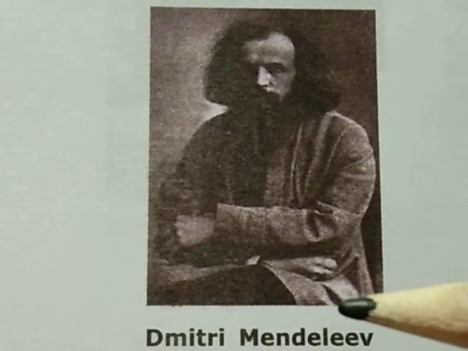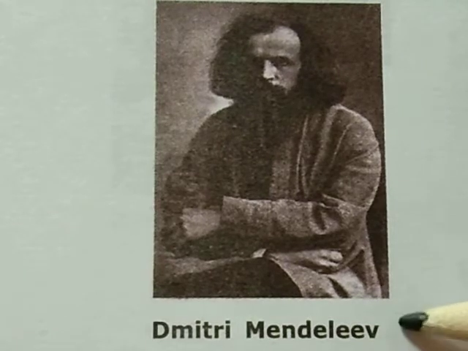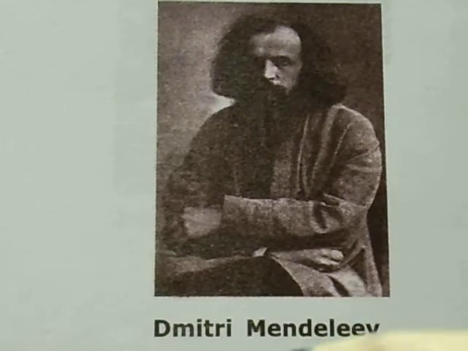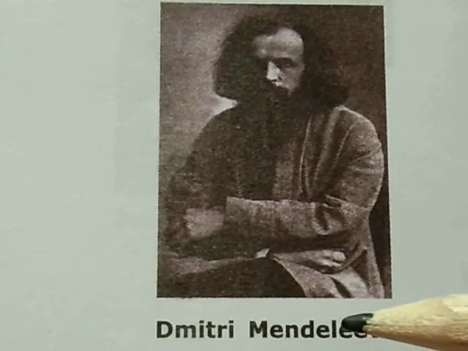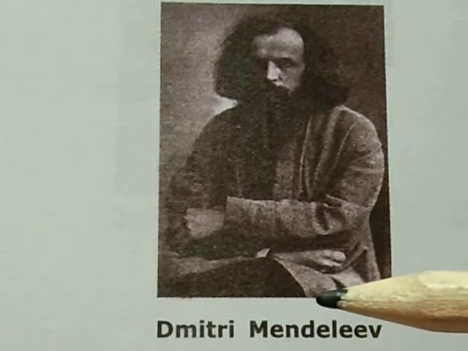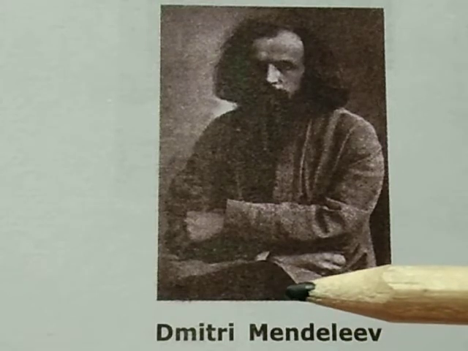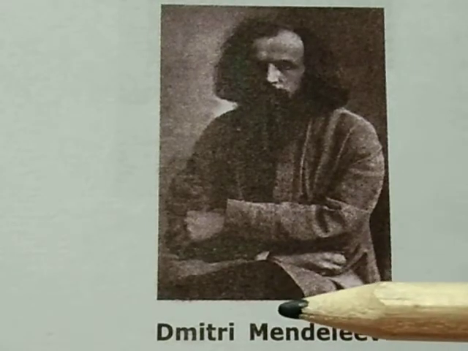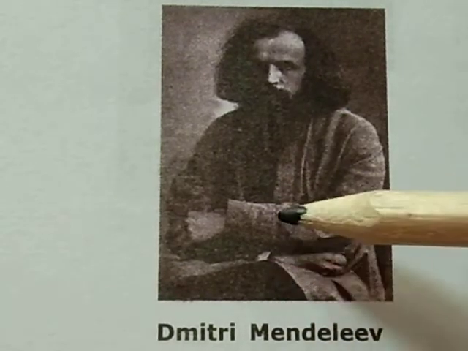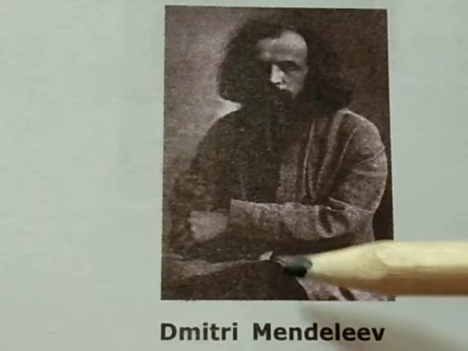Now the next law is Mendeleev's periodic law. This law was given by Mendeleev in 1869. He arranged the elements in the increasing order of their atomic weight, and the elements having similar properties. So on the basis of this, he gave a law. This is called Mendeleev's periodic law. According to this law, the physical and chemical properties of the elements are a periodic function of their atomic weight.